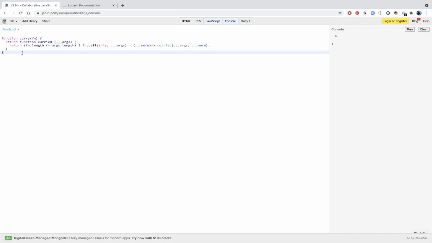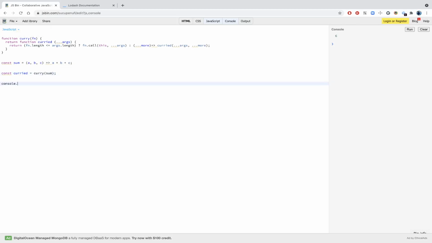So that is it. Now what we'll do is we'll try to have some function. Let's say I create a sum function, and what this sum function is doing, it is summing up 3 values, a plus b plus c. And now what we want to do is we will make a curried version of sum. So we'll pass sum to our curry. Yeah, that's all we need to do.